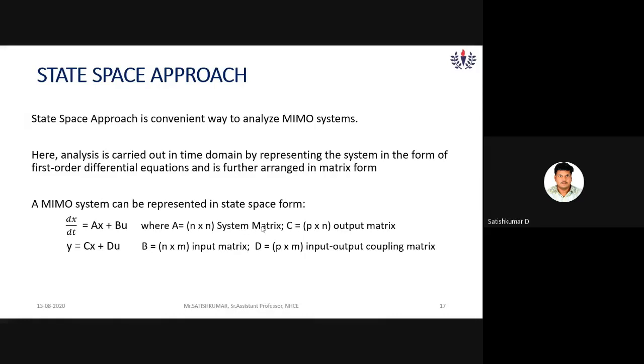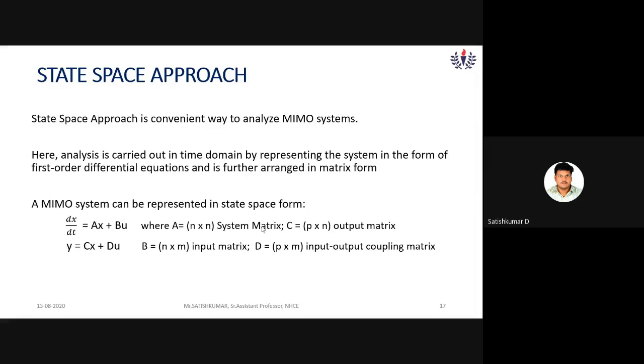So to overcome these disadvantages of the transfer function approach, I am going for the state space approach, which is the convenient method to analyze MIMO systems, or if the system is not at rest initially also, we can apply the state space method.